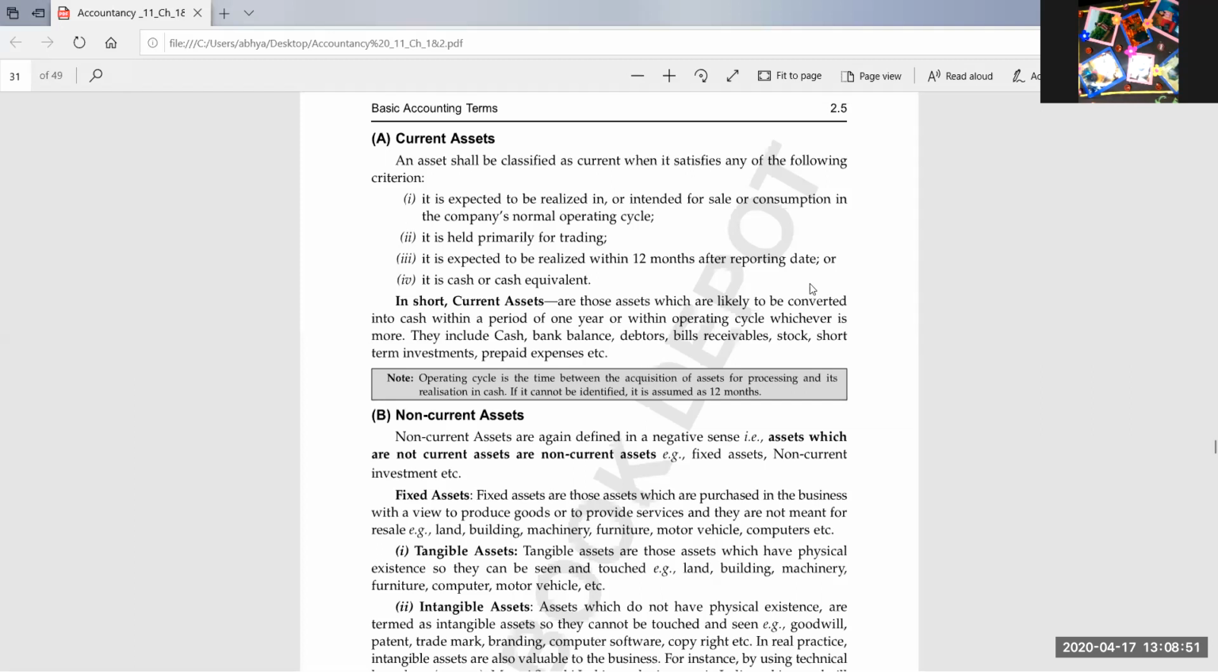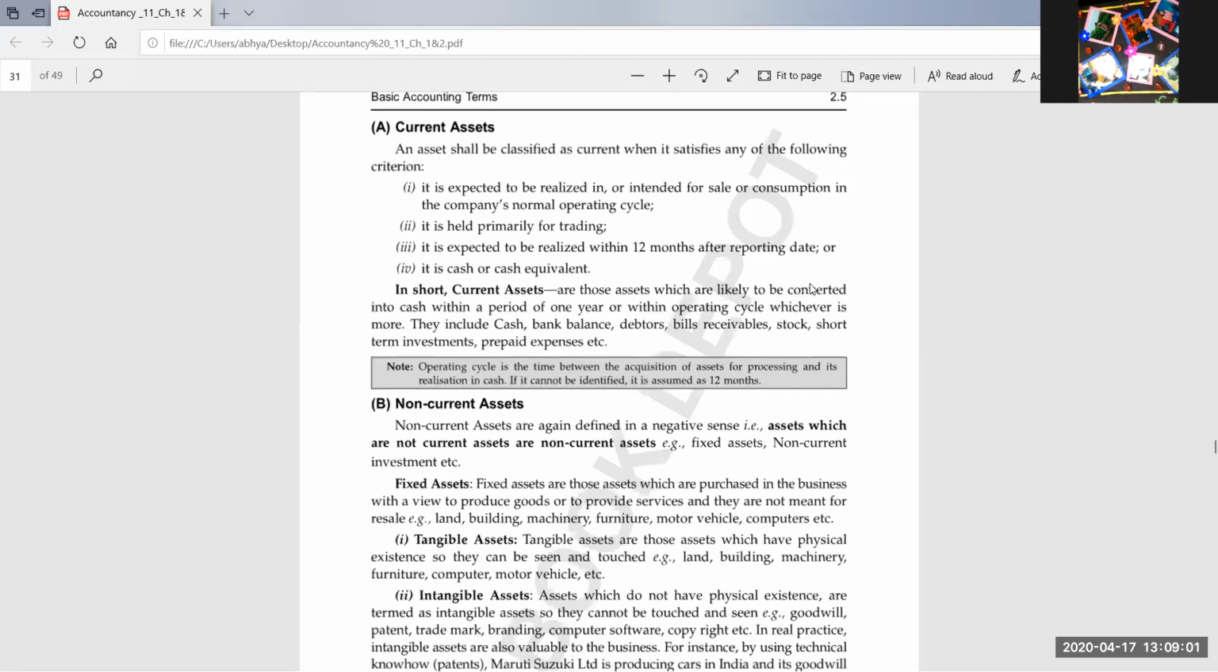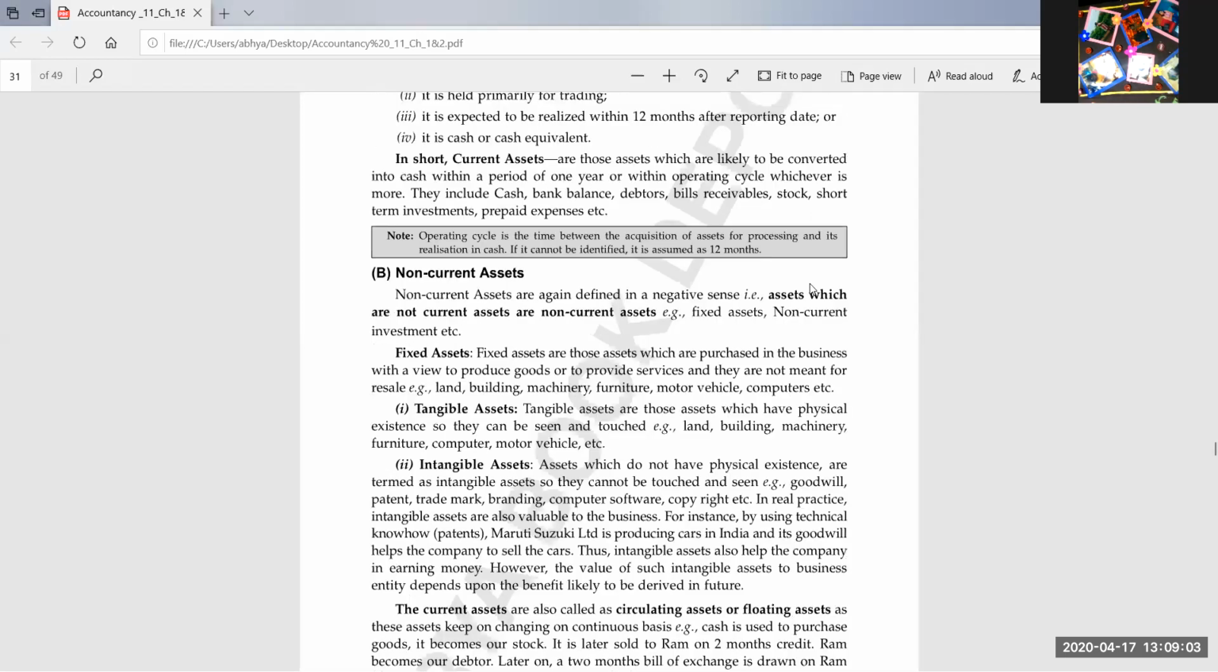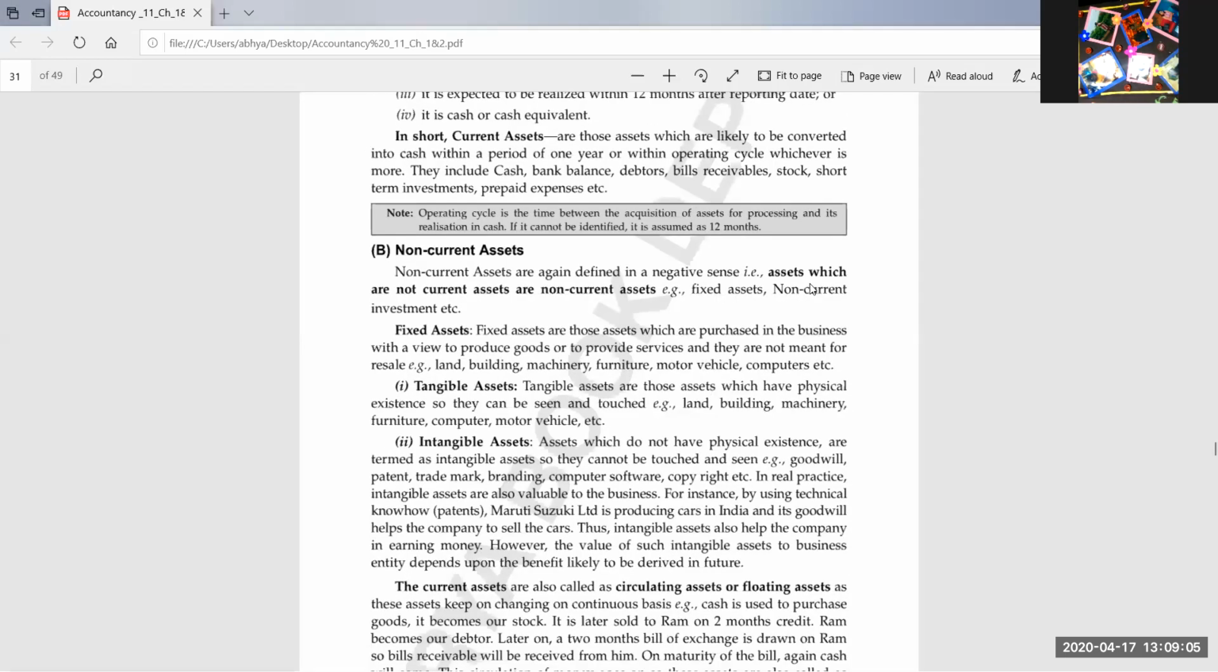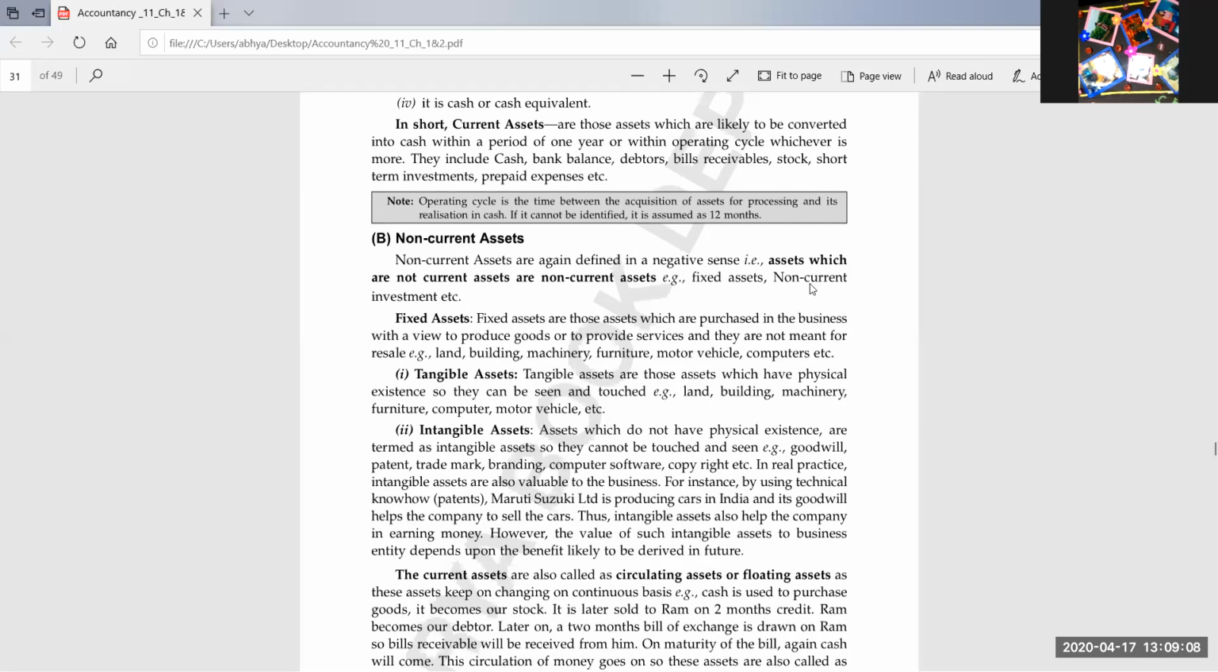And all these terms I'll be explaining in the next classes one by one. Like BR, debtors, stock, short-term investment, all the terms will be explained later on in different classes. The non-current assets are those assets which are not to be converted into cash. They are mainly for use. The businessman will be using these assets to make profits, to generate revenue.